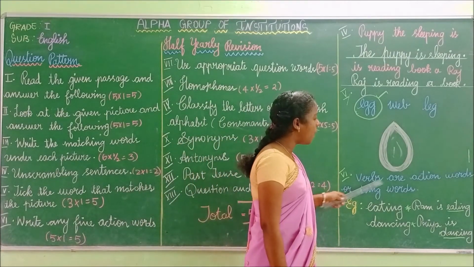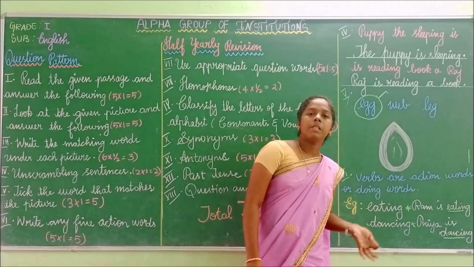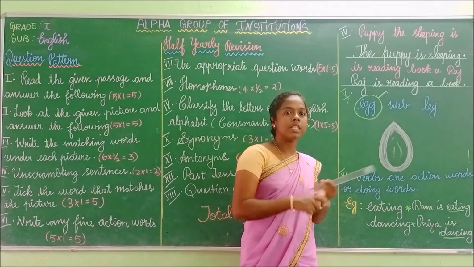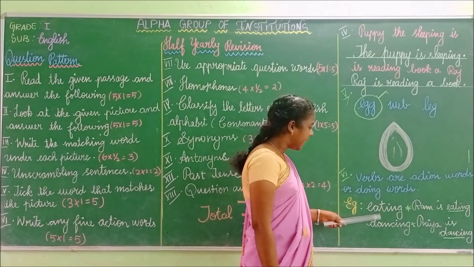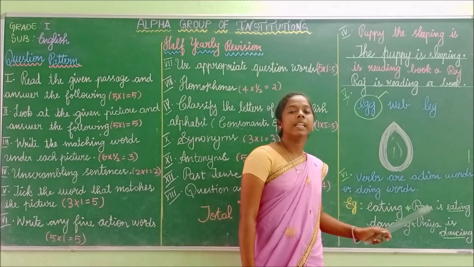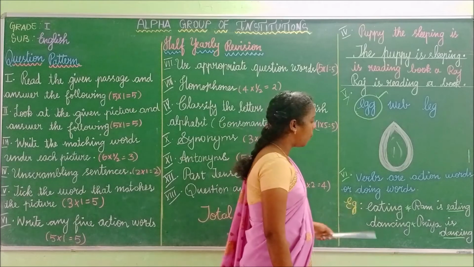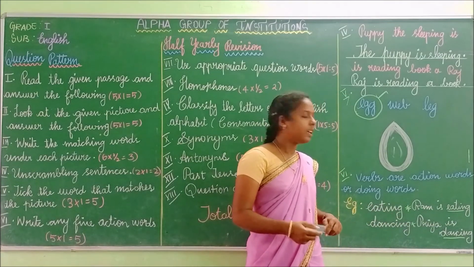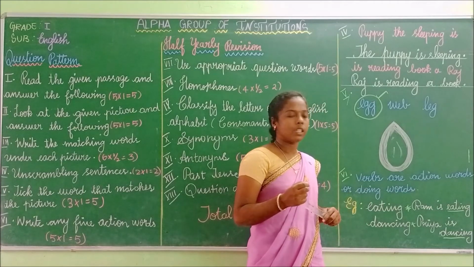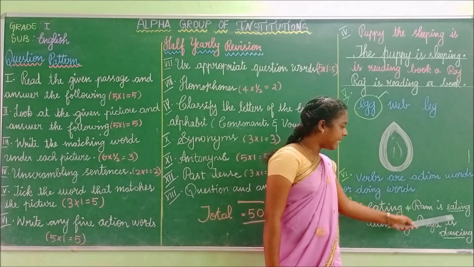Let us see. Verbs are action words, or doing words. So verbs are called action words or doing words. Look at the given example. Eating, dancing. Here, eating and dancing are the action words. Ram is eating. What is Ram doing? Ram is eating. So here he is doing some work of eating.